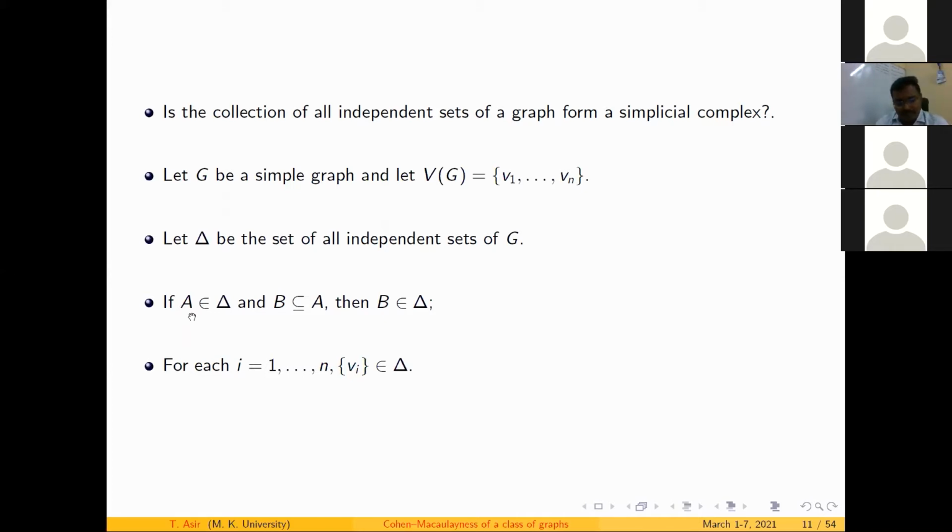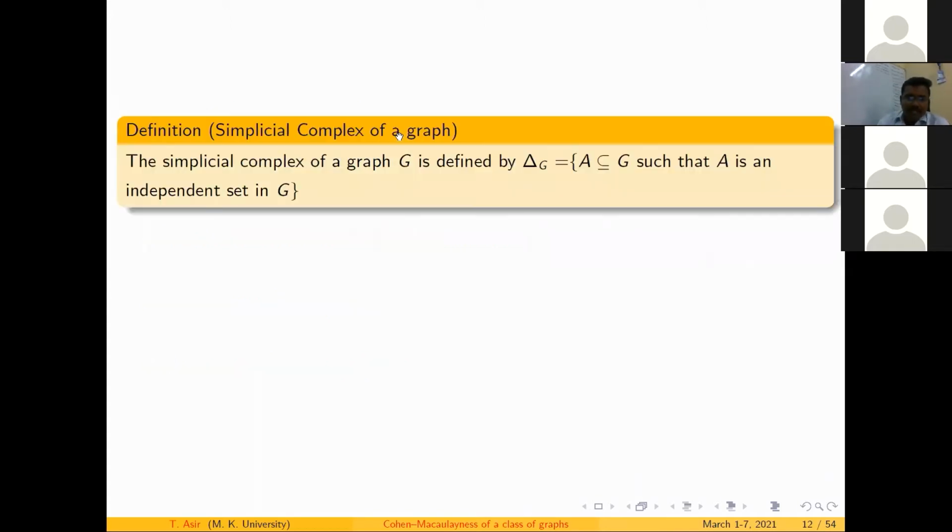For the second condition, if a set is independent, obviously its subsets are always independent. Therefore, if A belongs to delta and B is a subset of A, then obviously B is an element of delta. For this reason, this collection of all independent sets forms a simplicial complex.